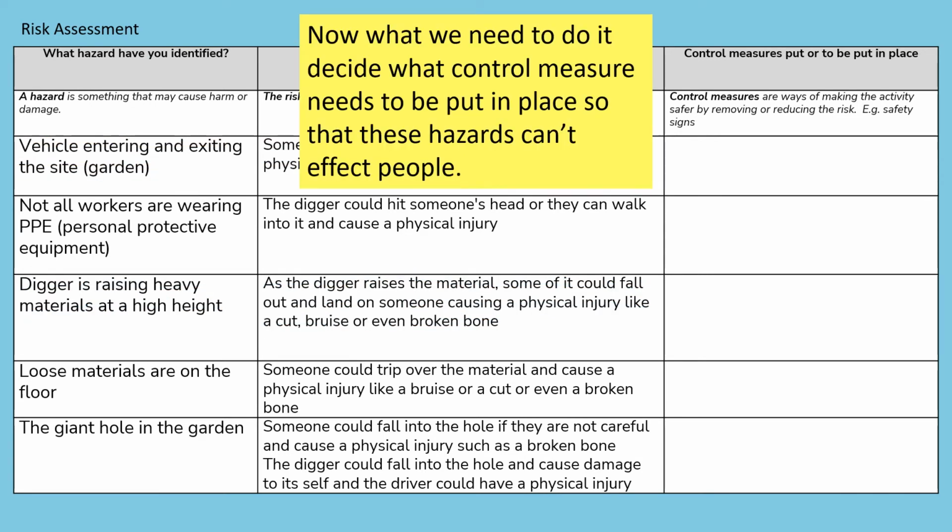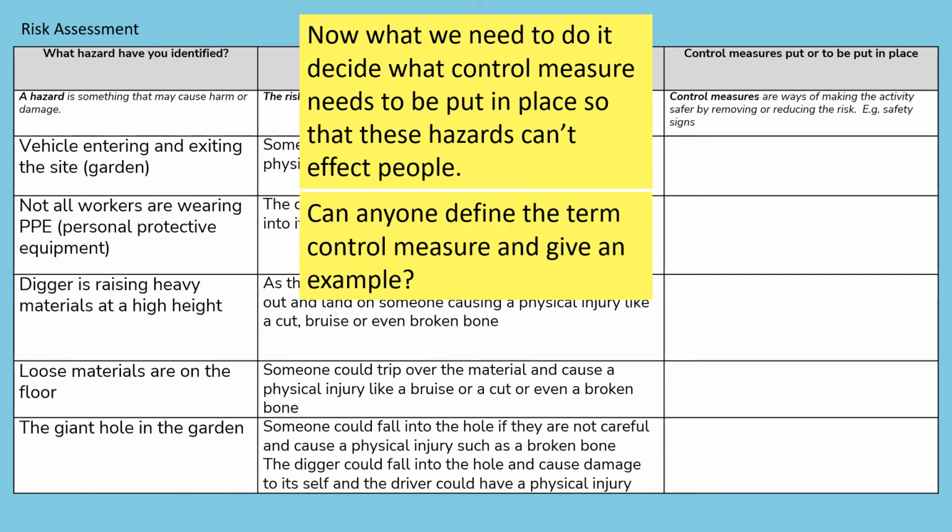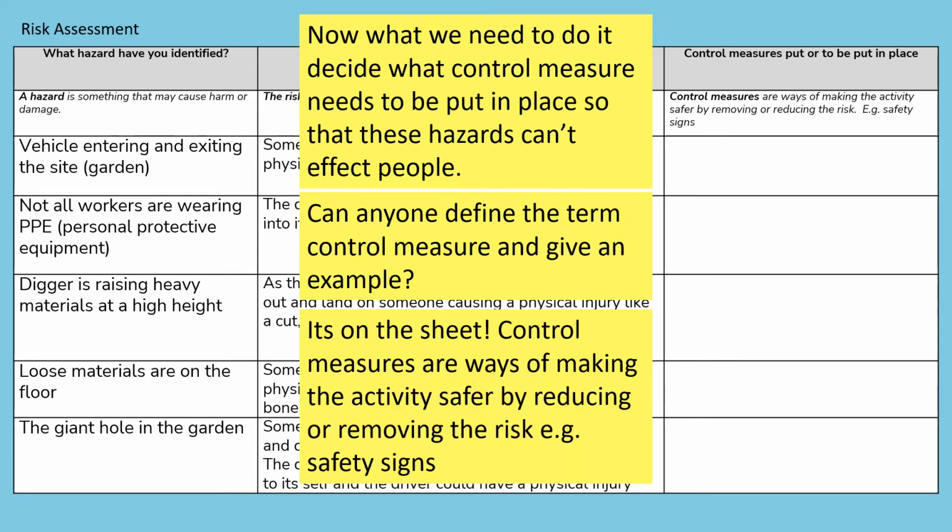Okay, finally, what we need to do now is decide what control measures need to be put in place so that these effects can't happen to people. What do I mean by control measure though, and can anybody give me an example? It's actually on the sheet. So well done if anybody identified that. A control measure or control measures are ways of making an activity safer by reducing or removing the risk.